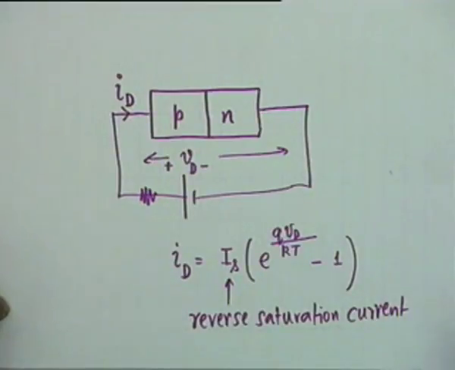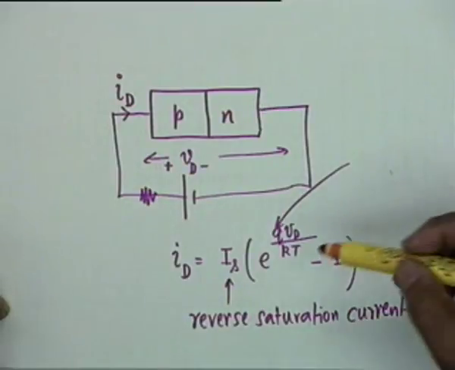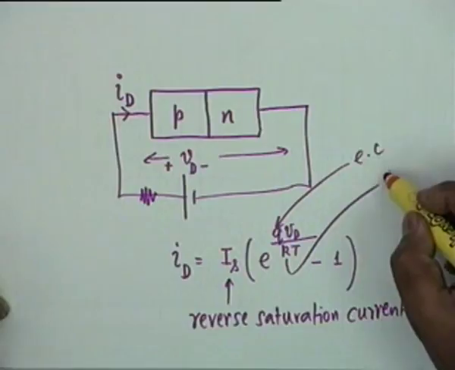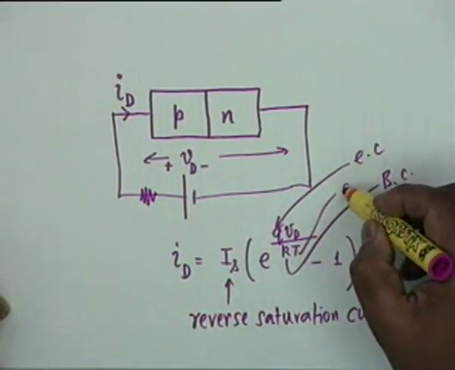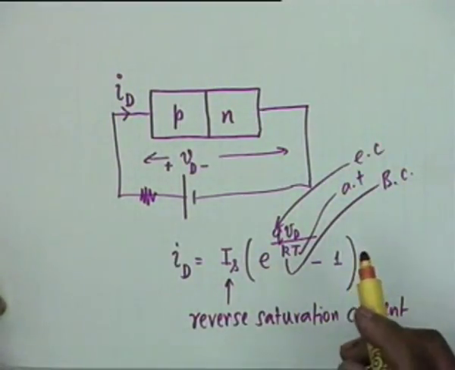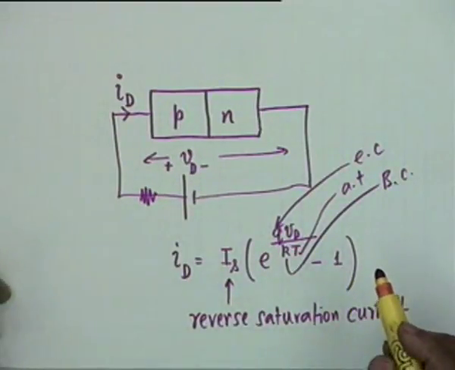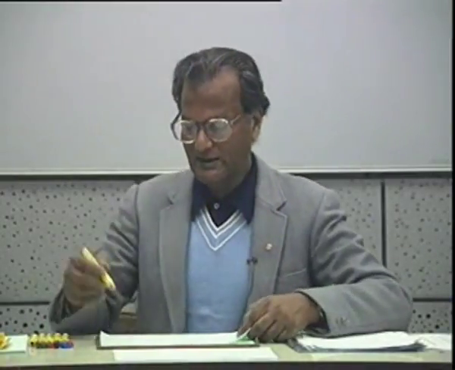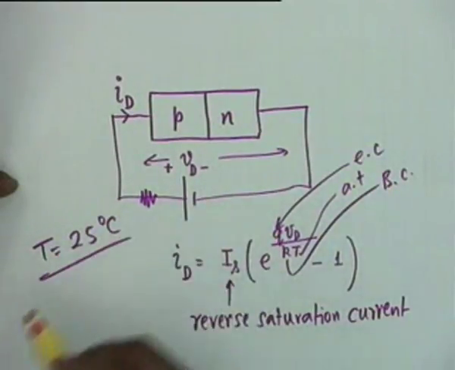Reverse saturation current. Q is the electronic charge, K is the Boltzmann constant, and capital T is the absolute temperature. Okay, QVD by KT. It is exponential in nature. All right. Normally, room temperature is usually taken as capital T equal to 25 degrees C.